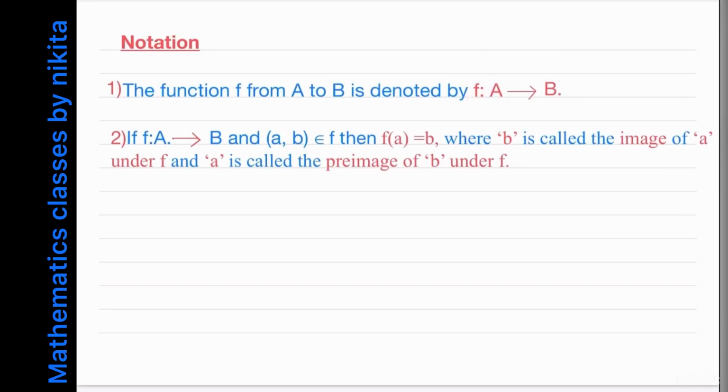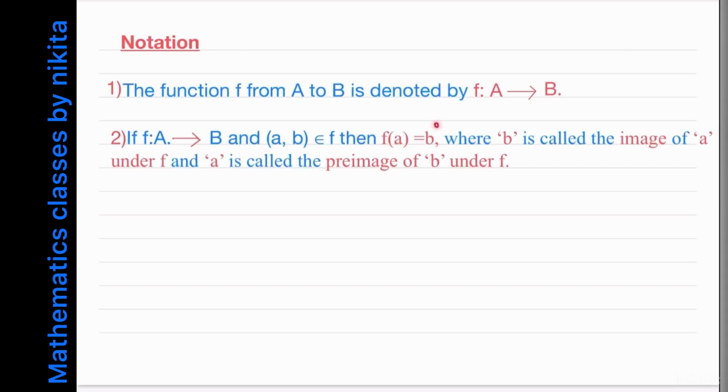Now secondly, if f is a function from A to B and (a, b) belongs to f, that means a is related to b. So small a is coming from capital A and this b is coming from capital B. This ordered pair belongs to f, and we write this as f of a is equal to b.